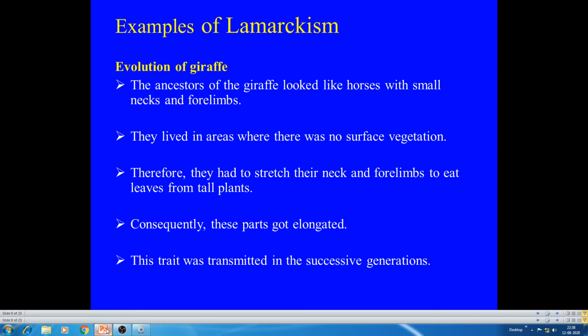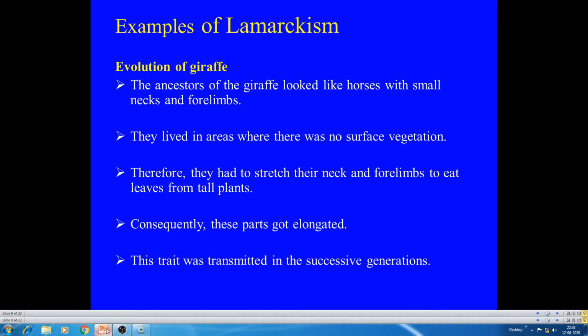Because of this new need, this animal stretches its forelimb as well as its neck, and you can see the giraffe's neck is stretched and you have a longer neck in this animal.